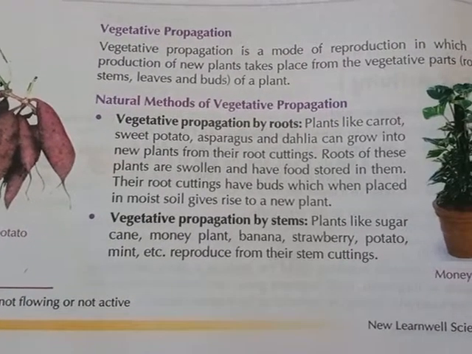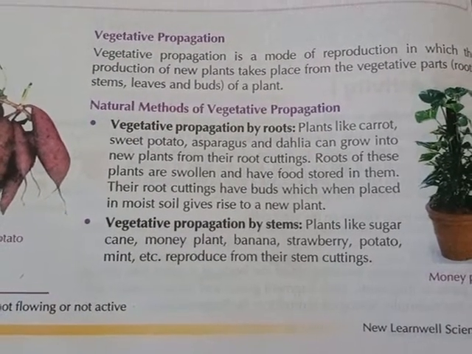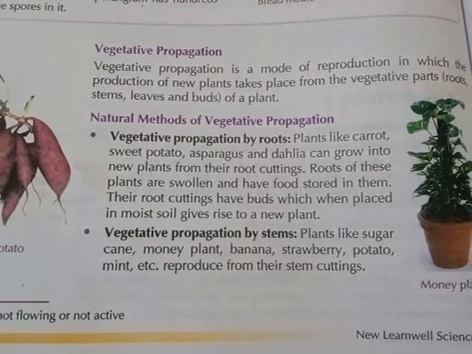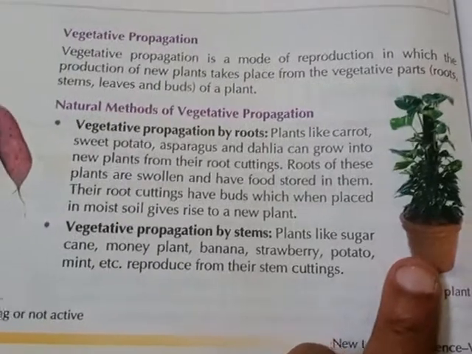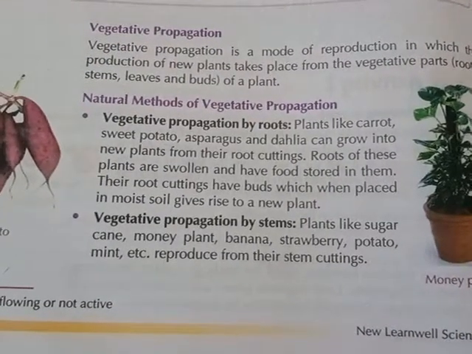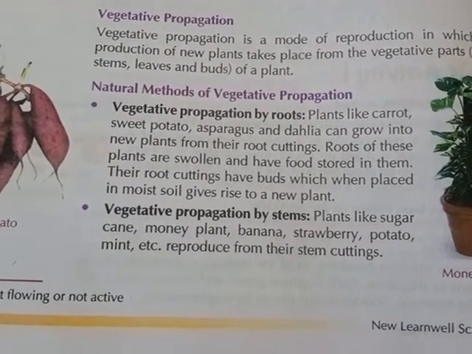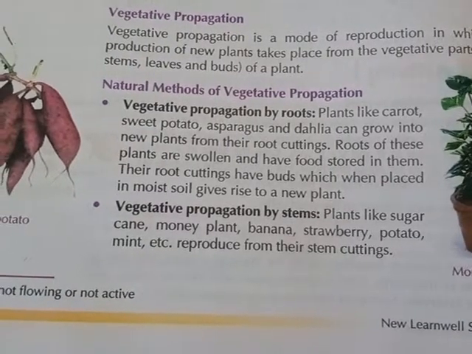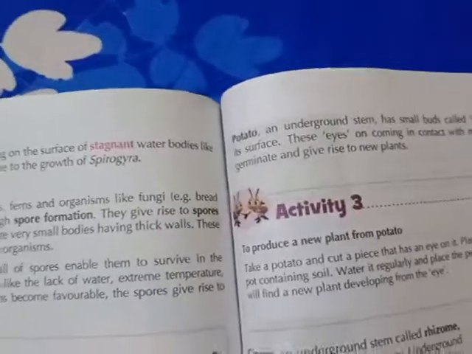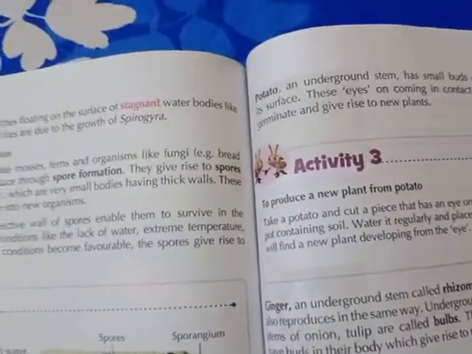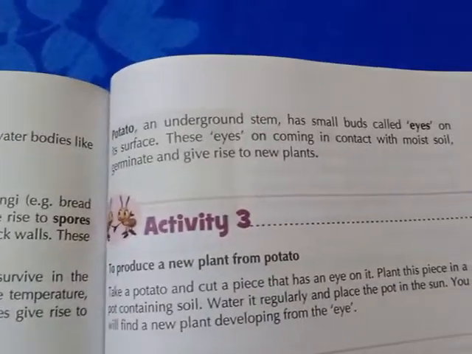Then vegetative propagation by stem. Plants like sugarcane, money plant, banana, strawberry, potato, etc. reproduce from their stem cuttings. This one is a picture of a money plant. Potato, an underground stem, has small buds called eyes.